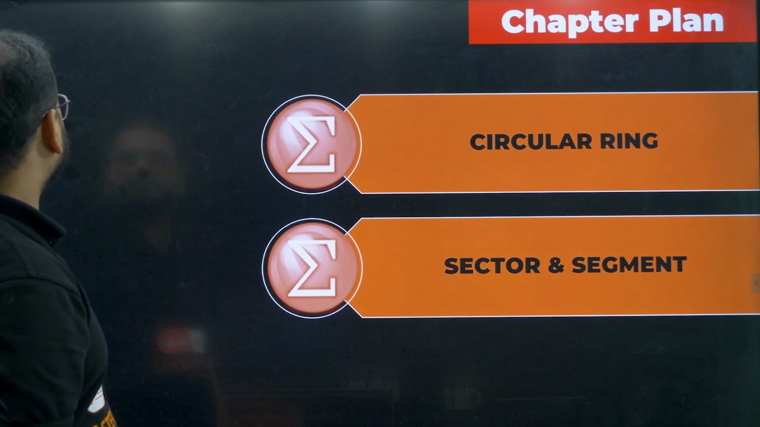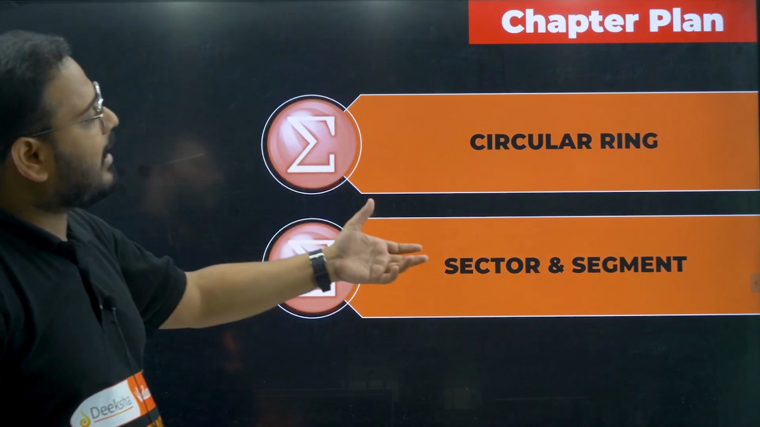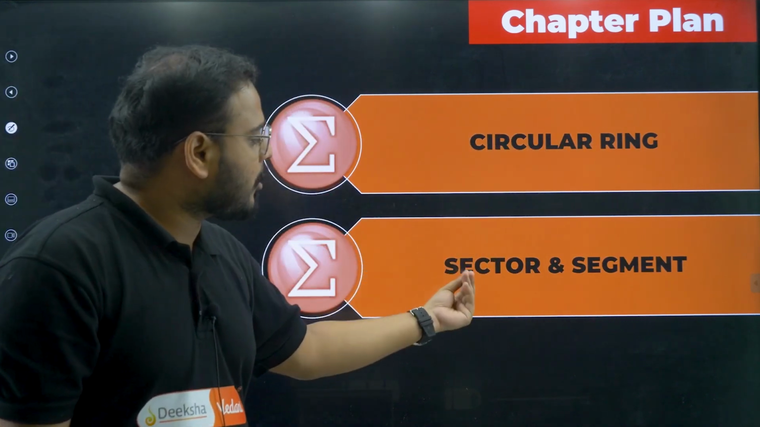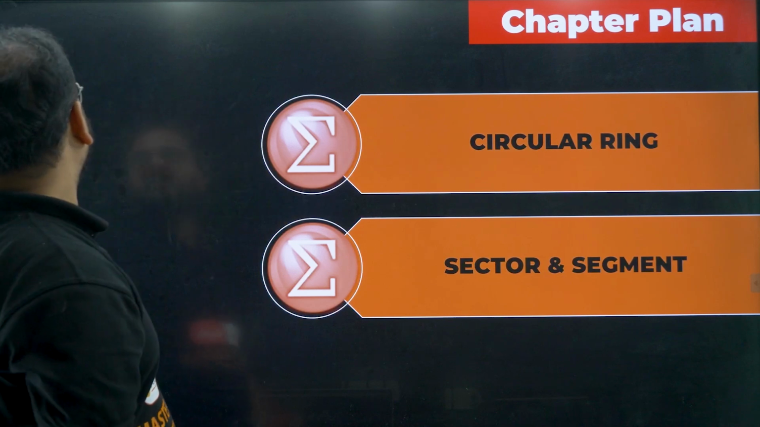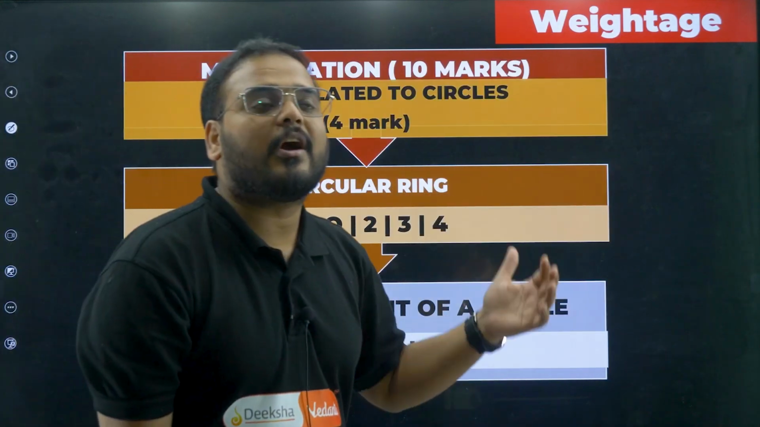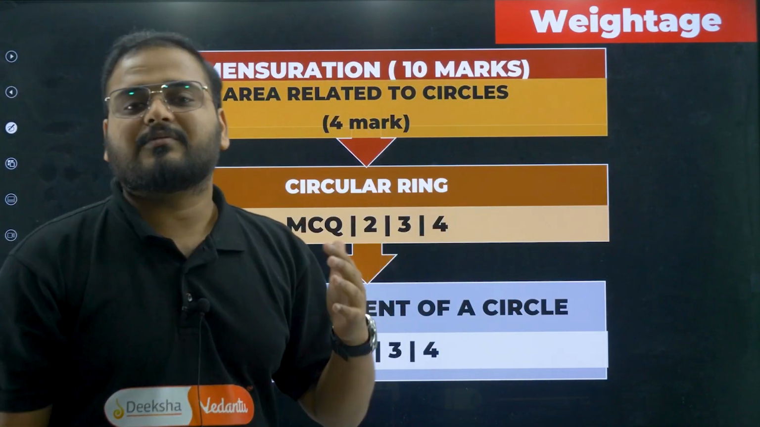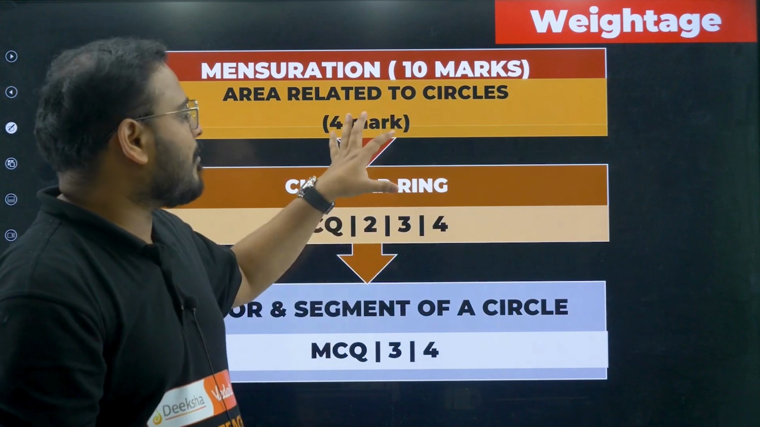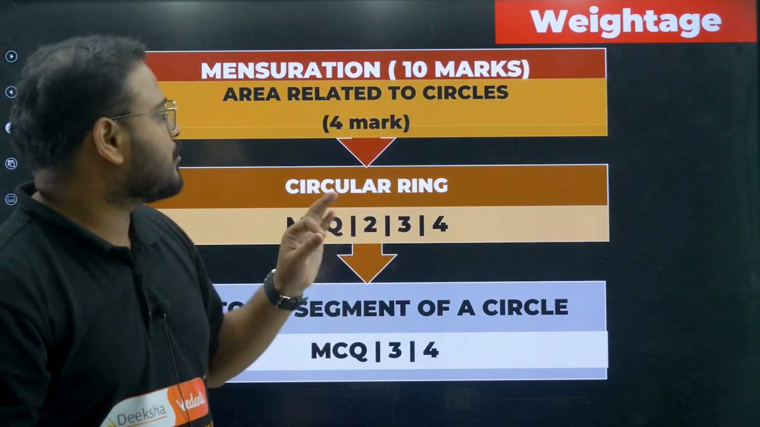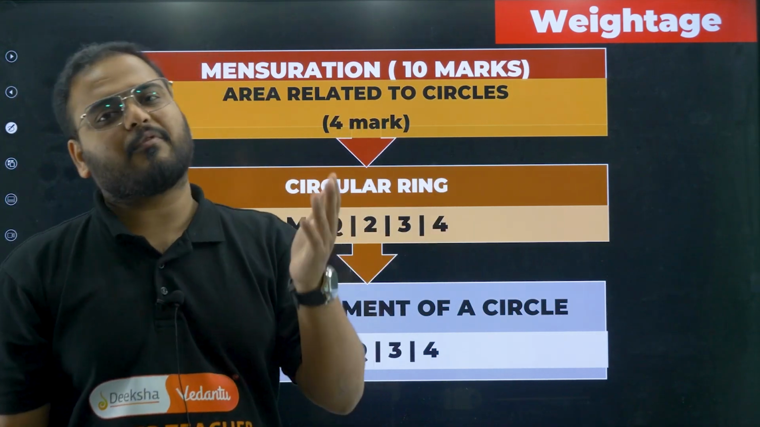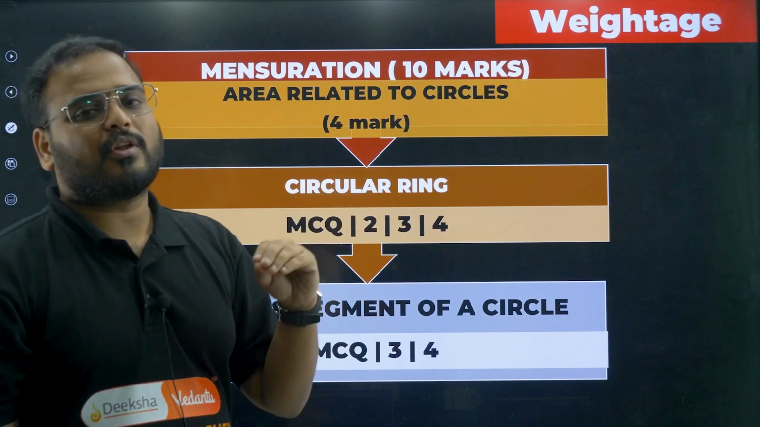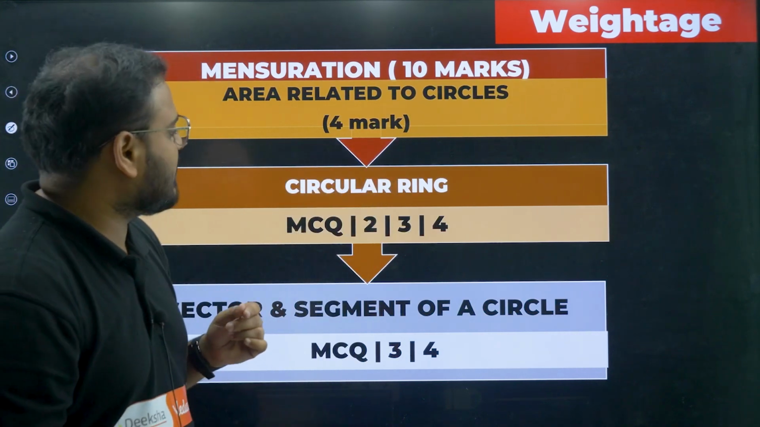Let's have a look. Again, you have the circular ring. We have done this. Today we'll talk about sector and segment. If you look at the weightage for the entire unit, you have 10 marks. I have checked your previous year question papers. Almost 4 marks come from this chapter every year. It can be for 3 marks also, or 5 marks at the same time, but on an average, 4 marks come from this chapter all the time.